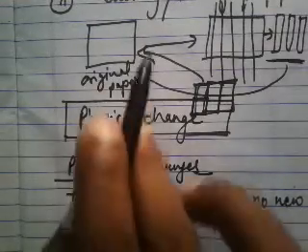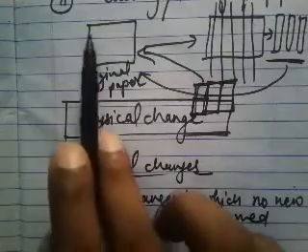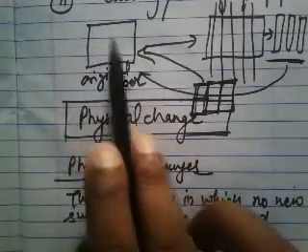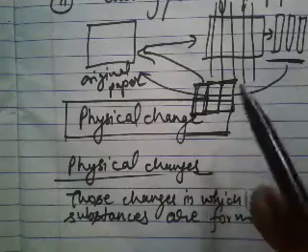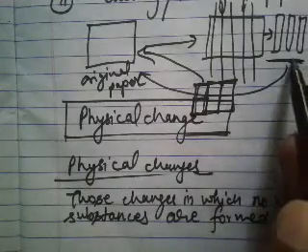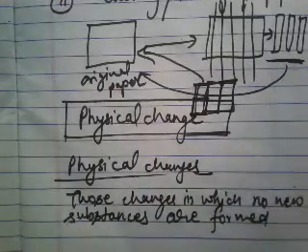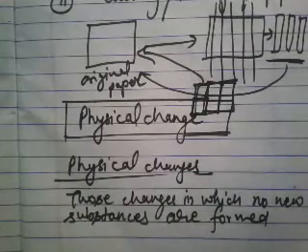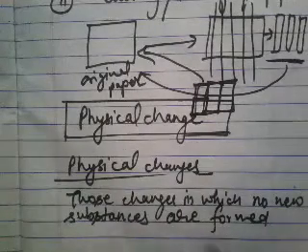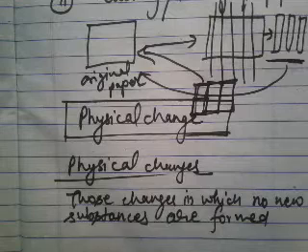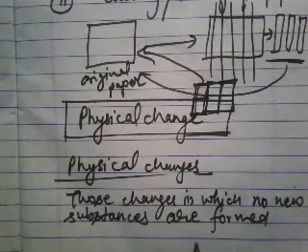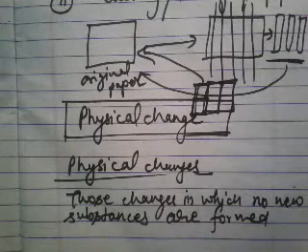In the case of tearing of paper, we get the original paper after joining the cut pieces. So in physical changes, no new substances are formed.